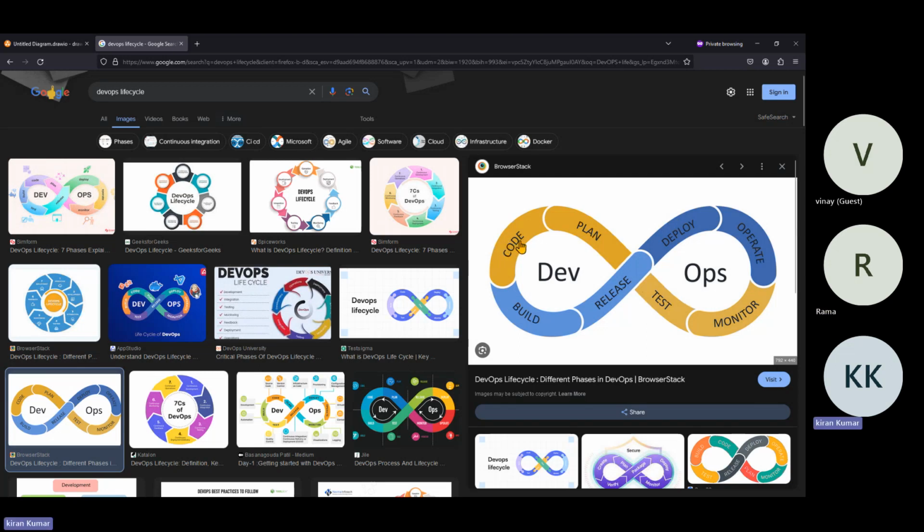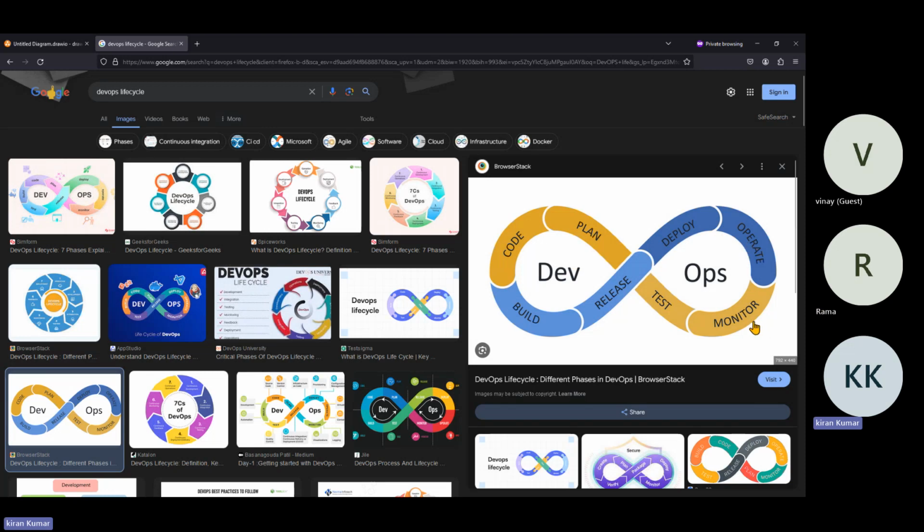CI means code, build, release, and CD means deploy, operate, monitor, test, and plan. Again, it comes to the plan phase, which is again a CI phase also. Monitor, test, maintenance. Yes, because once it is released to production, it is operated.